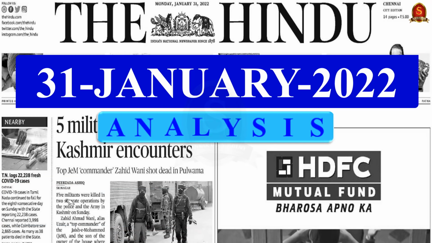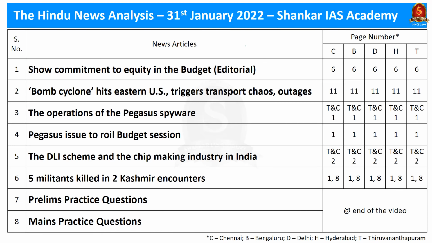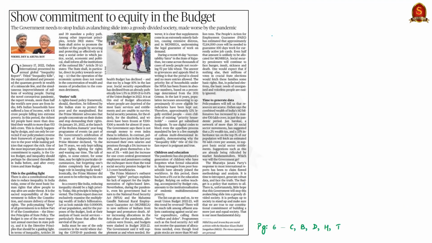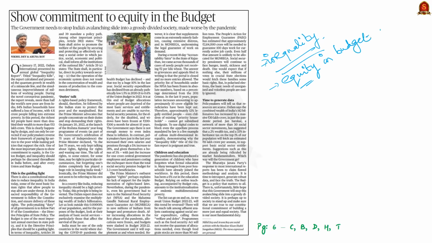The list of articles we are going to discuss today is displayed on the screen. Kindly go through it. Let's start our discussion. Look at this editorial. This editorial talks about inequality. It mainly talks about increasing inequality in India during the pandemic and lack of government policy to reduce inequality. The article says that the government must focus on equity in the budget to bring down inequality. Finally, there is also a suggestion to address inequality in India. This is the essence of this editorial.